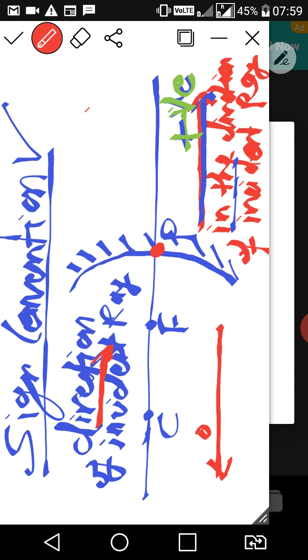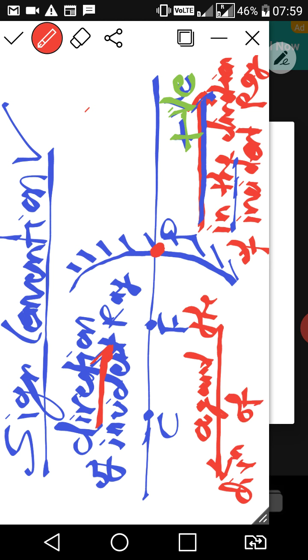Opposite, yeah, against, better way, against the direction of incident ray.